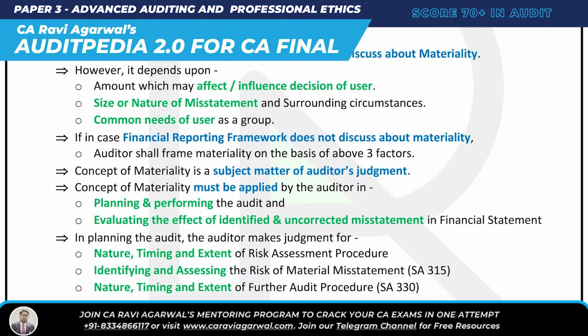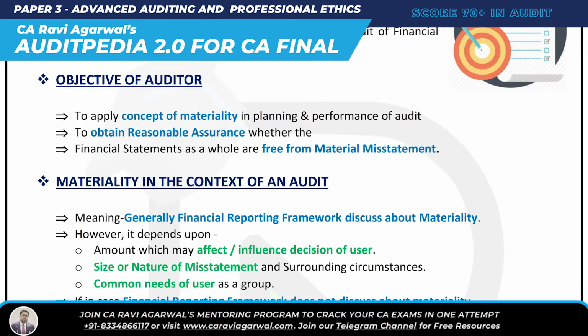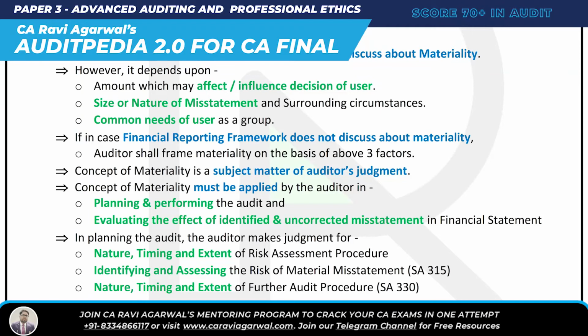So what have we understood? We are studying SA 320, materiality in planning and performing an audit. The objectives of the auditor: to apply the concept of materiality in planning and performing an audit, and to obtain reasonable assurance whether financial statements as a whole are free from material misstatement. Materiality in context of audit: FRF generally discusses materiality, and it depends upon three things: amount which may influence the decision of the user; size and nature of the misstatement; and common need of the user. If FRF does not discuss materiality, the auditor frames it on the basis of these factors.